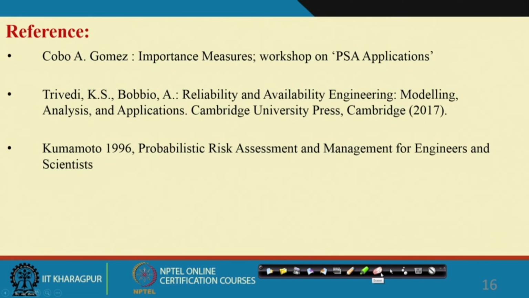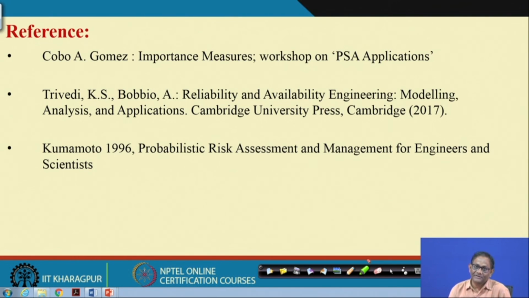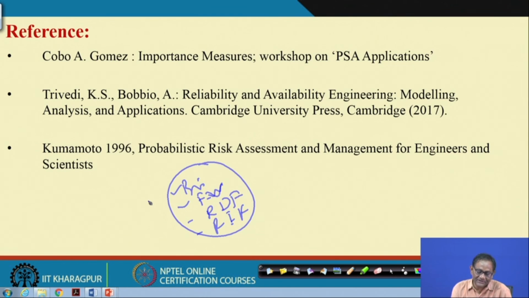So, I hope you have understood the importance measures. There are 3 references given from where we have taken the resource material, and I hope you understand the importance of these importance measures. One is Birnbaum measure, second is first Bessel measure, third is risk reduction factor, fourth is risk increase factor, and these are all basically to find out the relative importance of each of the cut sets or the basic events.